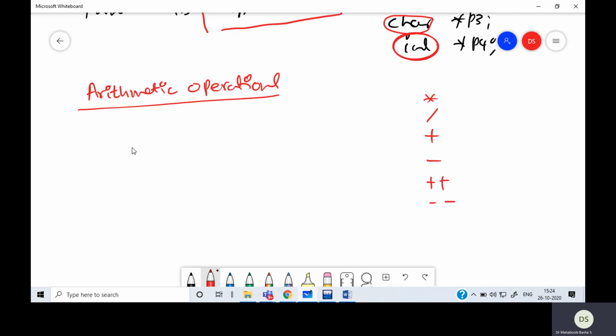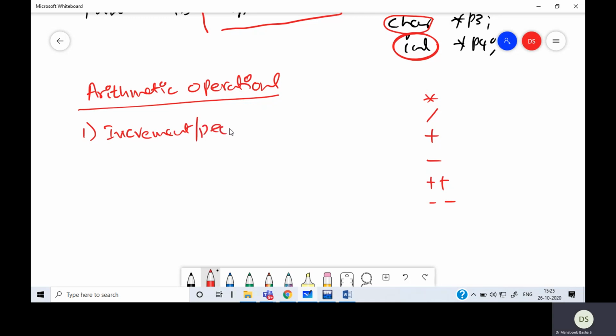But as far as pointers are concerned, we cannot perform all kinds of operations. There are some restrictions or limitations on the type of arithmetic operations we perform on pointers.